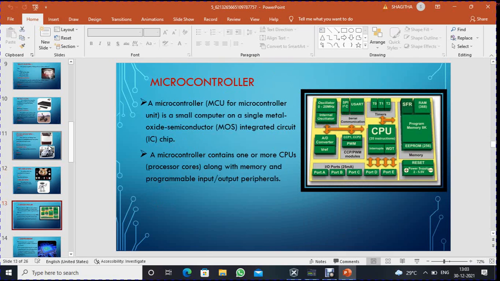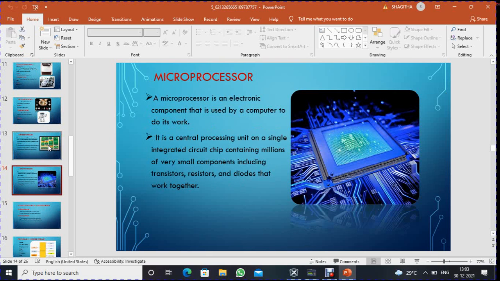Microcontroller. A microcontroller is a small computer on a single metal oxide semiconductor integrated circuit chip. It contains one or more CPUs along with memory and programmable input-output peripherals. What is a microprocessor? The microprocessor is an electronic component that is used by a computer to do its work. It is a central processing unit on a single integrated chip containing millions of very small components, including transistors, resistors, and diodes that work together.